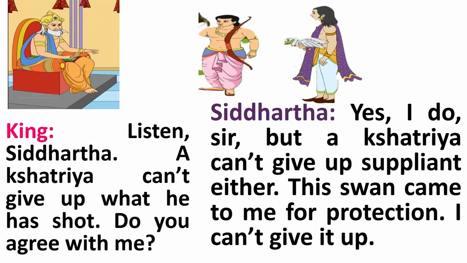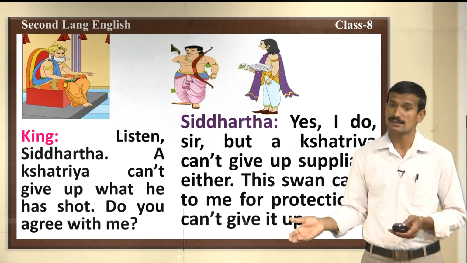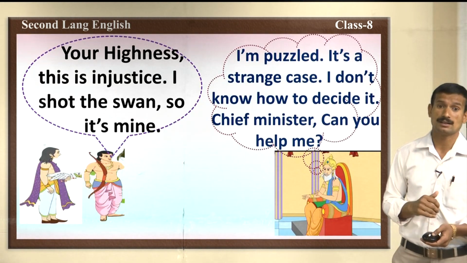Siddhartha says, yes I do sir, but a Kshatriya can't give up a suppliant either. This swan came to me for protection. I can't give it up. Dear king, I saved this swan's life. The swan came to me for protection. So, I saved the swan. So, I can't give up the swan. This is the answer given by Siddhartha.